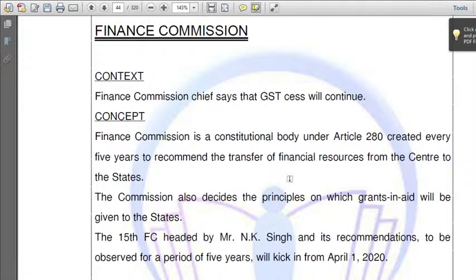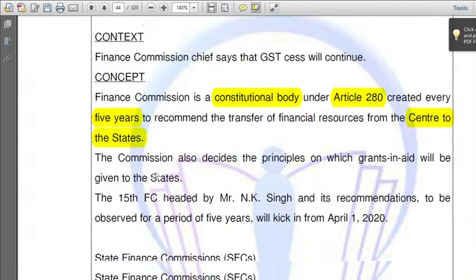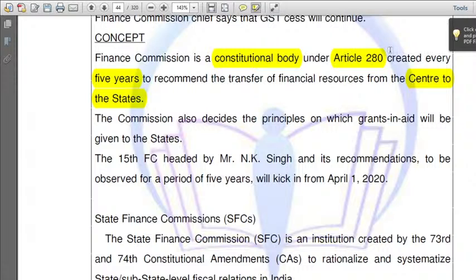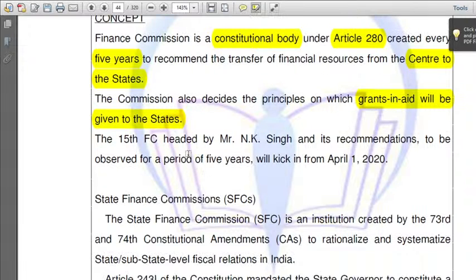The Finance Commission is a constitutional body. That means it was mentioned in an article in the Constitution since 1950, by our constitutional makers. That is why it is called a constitutional body, and it is created every 5 years. How many years? 5 years. This is a GK question. It recommends the transfer of financial resources from the center to the states. The commission also decides the principle on which grants-in-aid will be given by the center to the states.